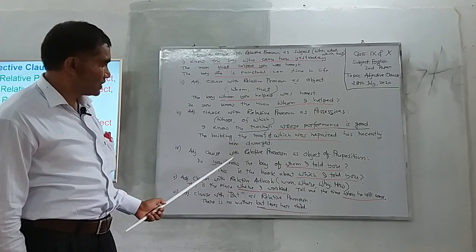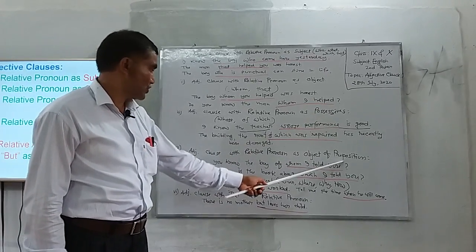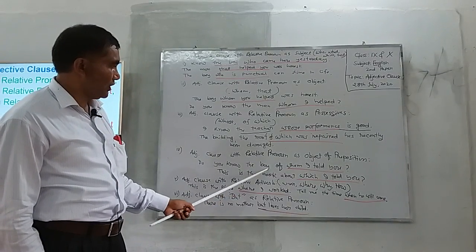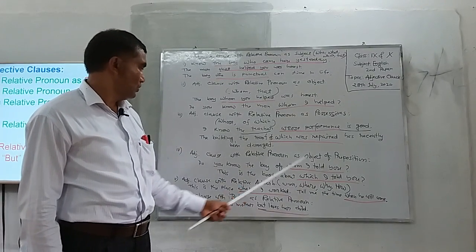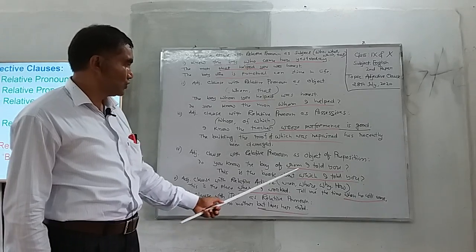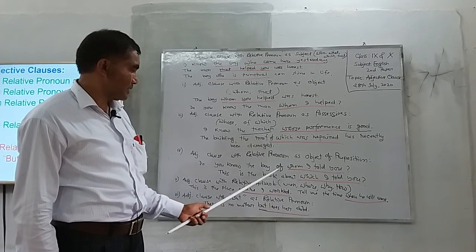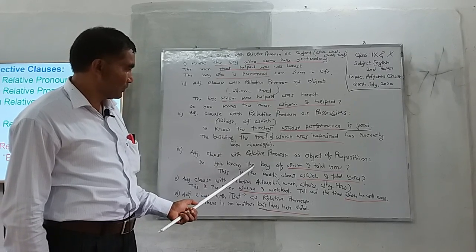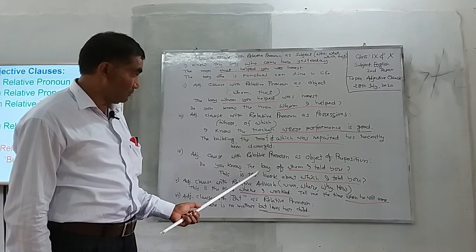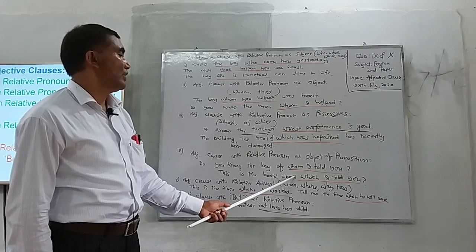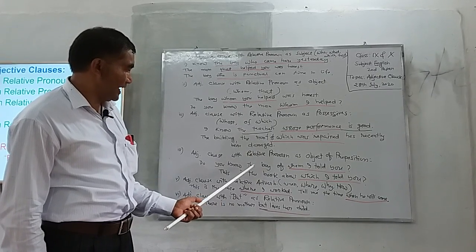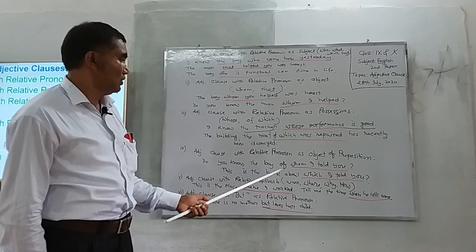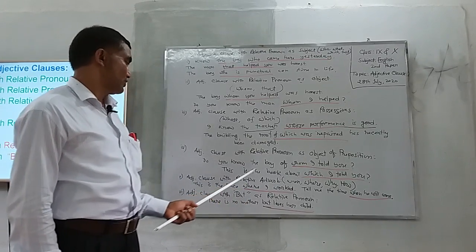Now, adjective clause with relative pronoun as object of preposition. Do you know the boy of whom I told you? Whom I told you has been placed after the preposition of, and there is an antecedent, the boy. So, whom is showing a relationship with the antecedent the boy. So, of whom I told you is an adjective clause.